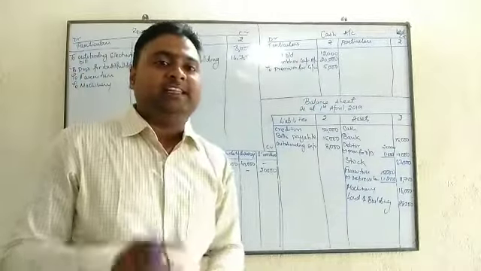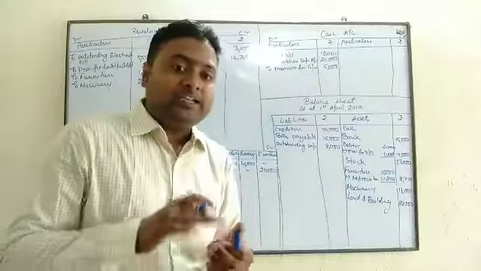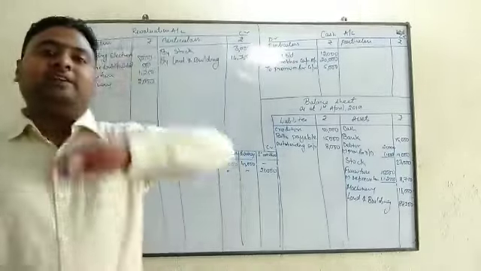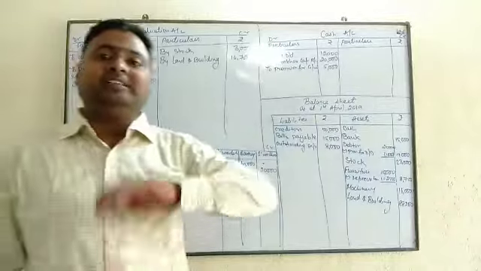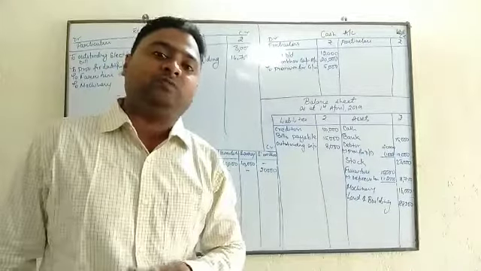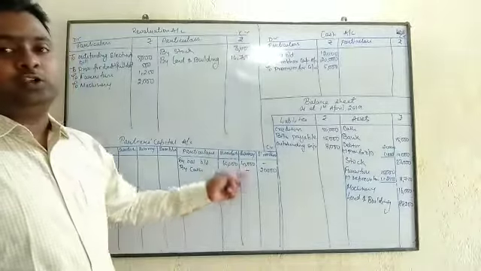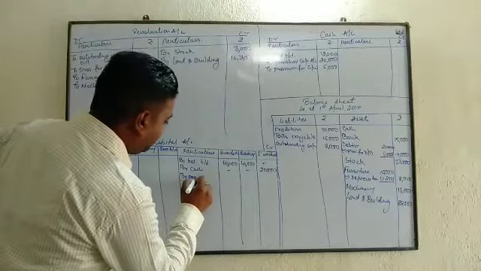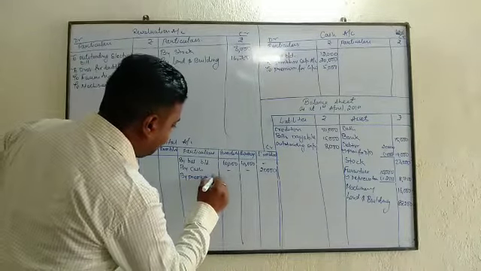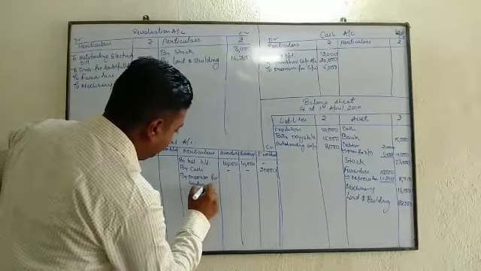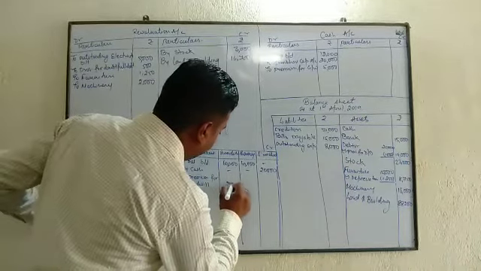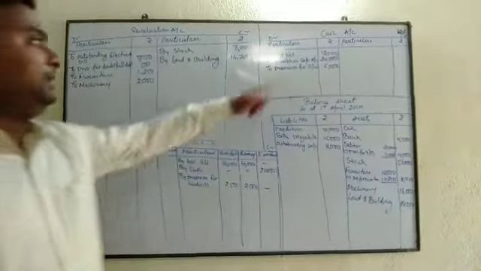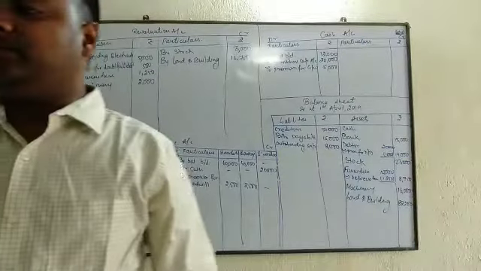But in this question, is any sacrificing ratio given, or it's given that this is the new share? No. Nothing is given, it means we'll assume that whatever was the old ratio of Swadesh and Swaraj will be the sacrificing ratio. So what was the old ratio? It was 1:1. So they will share goodwill in 1:1 ratio. What is the goodwill? 5,000. So by premium for goodwill, both will get 2,500 and 2,500. Right? And in cash we have written here. So first point we have done.